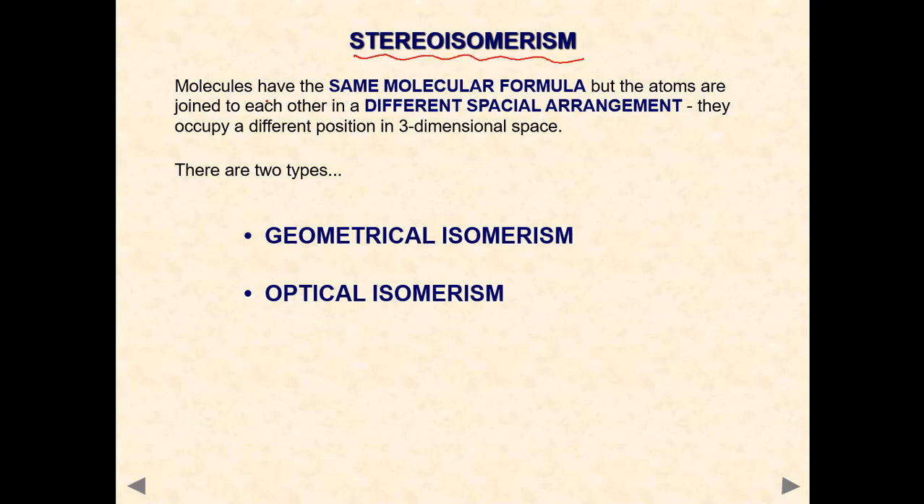Stereoisomerism means the molecules have the same molecular formula, but the atoms are joined with a different spatial arrangement. They occupy different positions in three-dimensional space. Okay, three-dimensionally different. Suppose we know the dash and wedge formula.